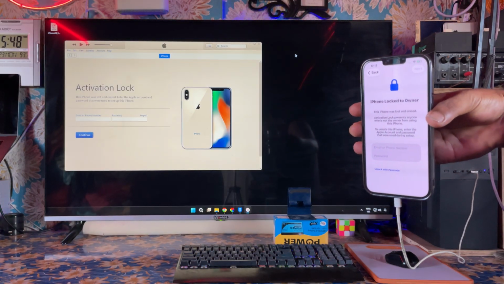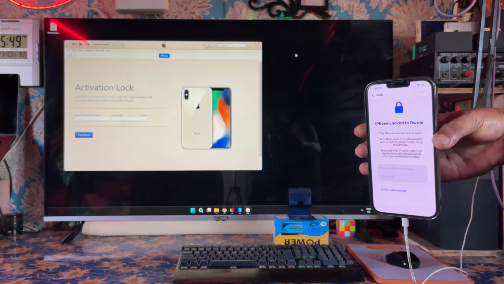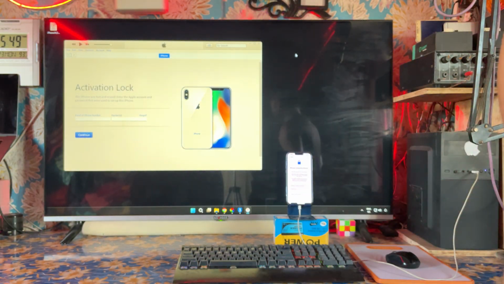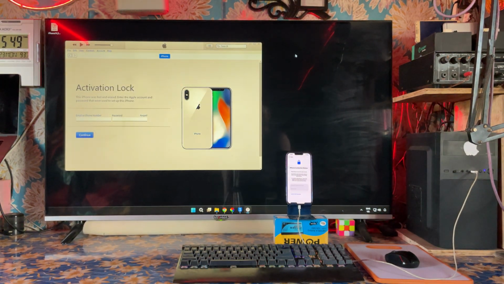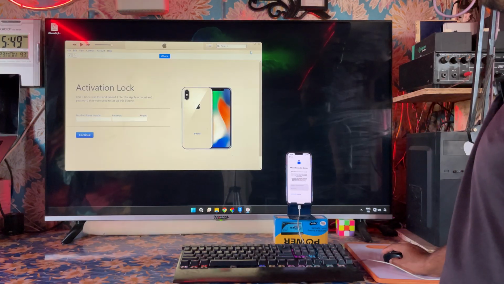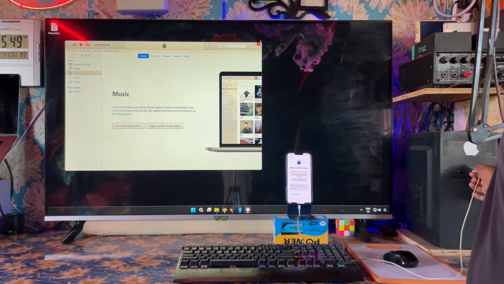Right now we can see here, this is locked to owner. So without doing a jailbreak at your home, what's the best remedy to unlock it? We will see live in this tutorial, guys. So let's start now. First and foremost, we will have to disconnect and connect your iTunes. Open your iTunes and connect the phone.